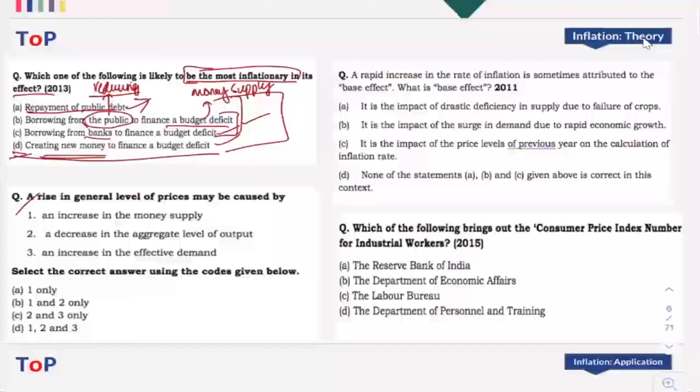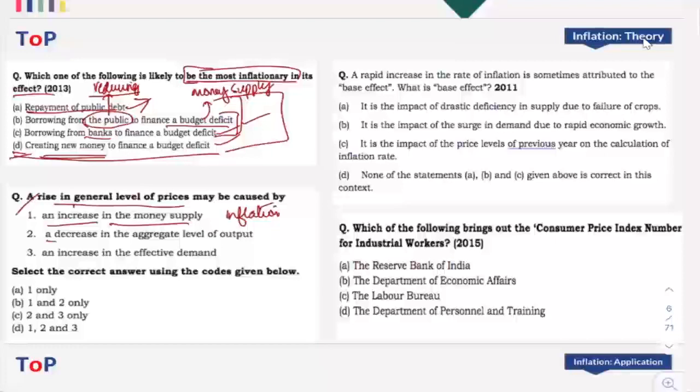Now next is, the rise in general level of prices may be caused by: an increase in the money supply, decrease in aggregate level of output, and increase in effective demand. Now what is the answer here? It is very simple, very straightforward, you don't have to think much. See, it is a very common concept of inflation that if there is an increase in money supply, what will happen? Increase in money supply will lead to higher levels of inflation, which is nothing but rise in general level of prices.